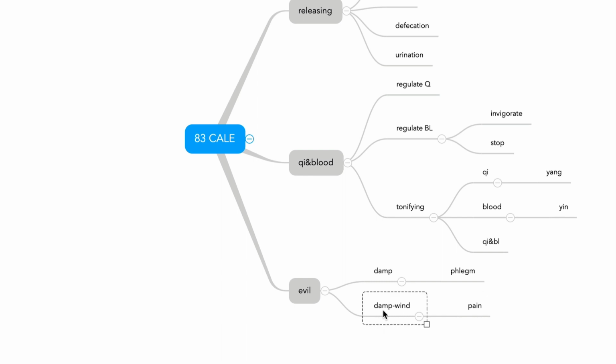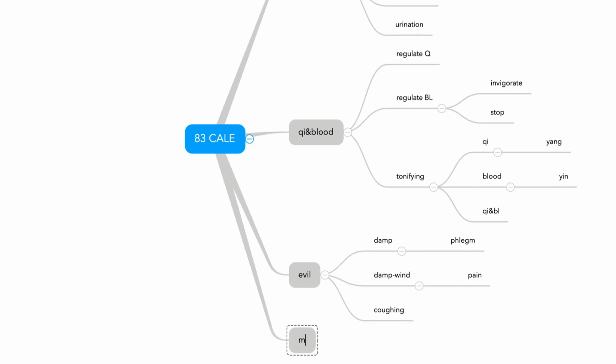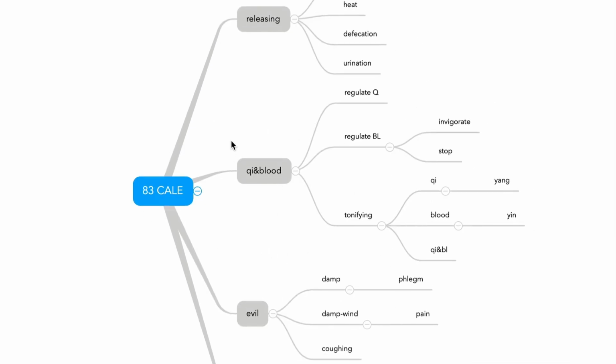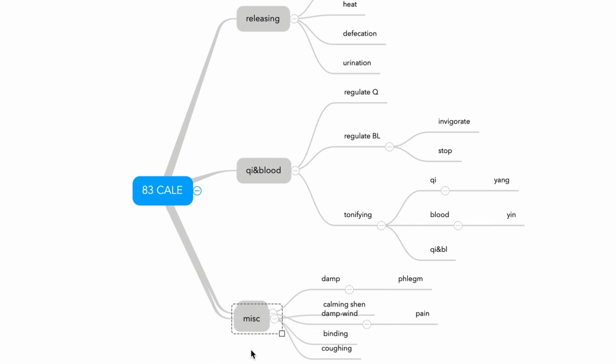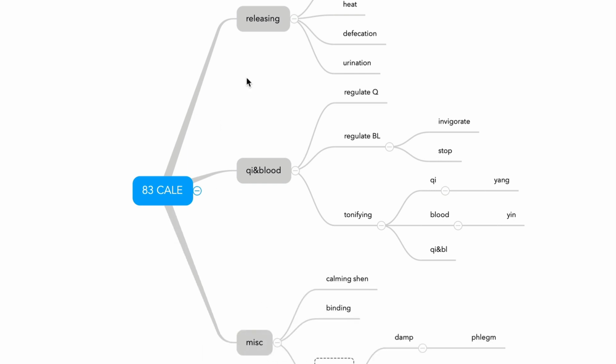And there are many formulas for coughing. And some miscellaneous formulas, like calming shen and stabilize and binding. So these are the basic structure. So you can divide it into the three different groups. Let's say evil into miscellaneous.